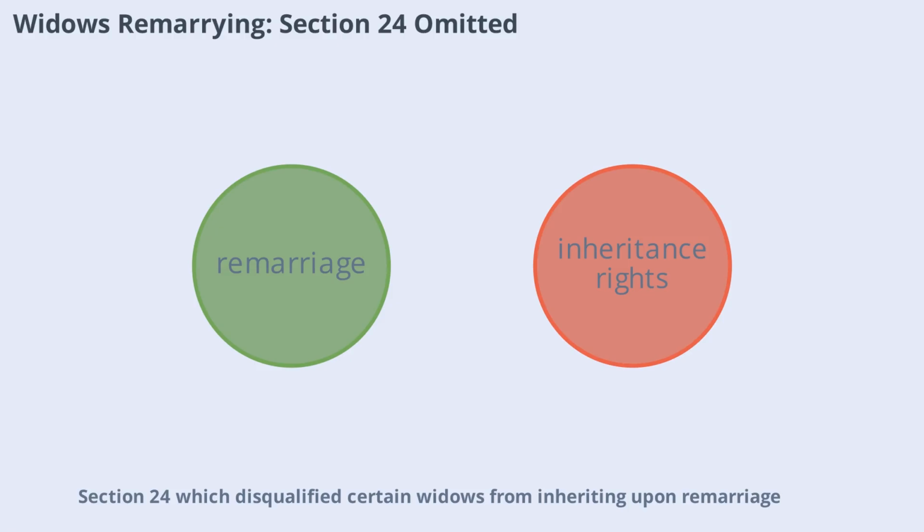Section 24, which disqualified certain widows from inheriting upon remarriage, has been omitted. Remarriage is no longer a disqualification, ensuring widows retain their inheritance rights regardless of marital status. This change reflects the Act's commitment to fairness and equality.